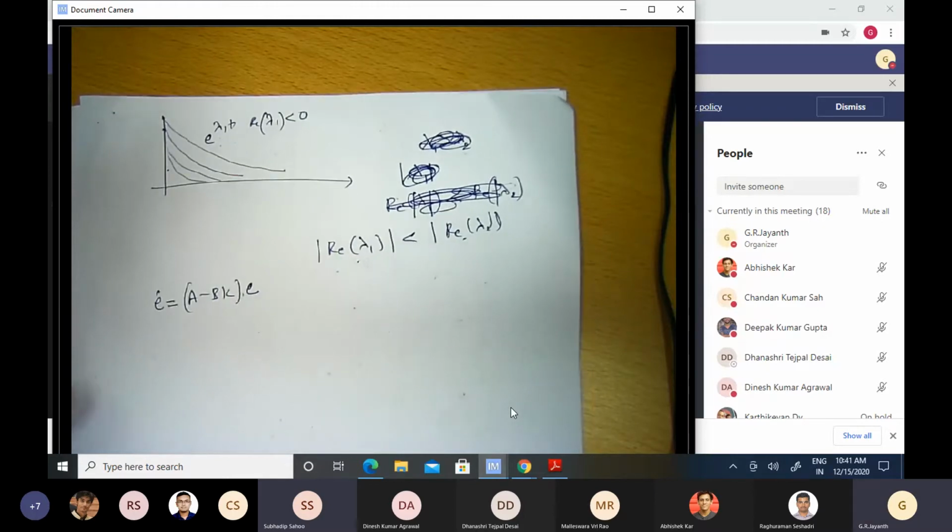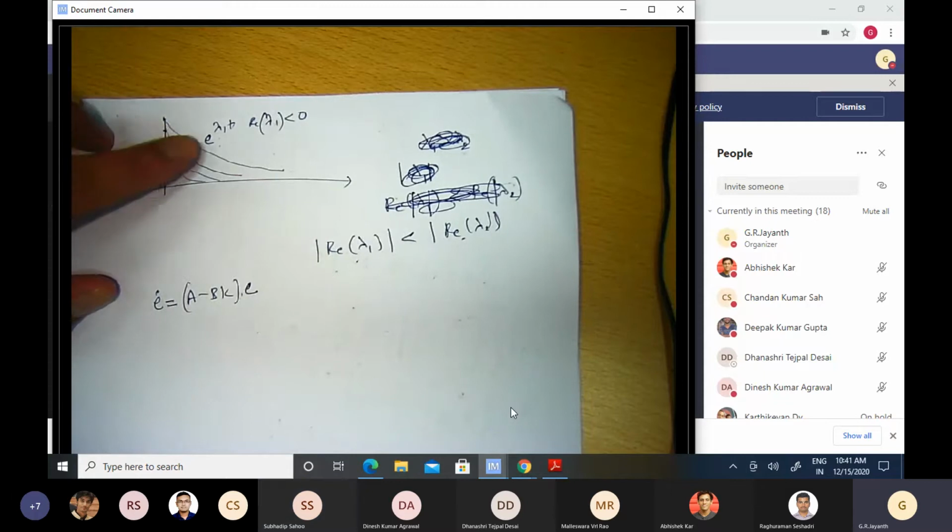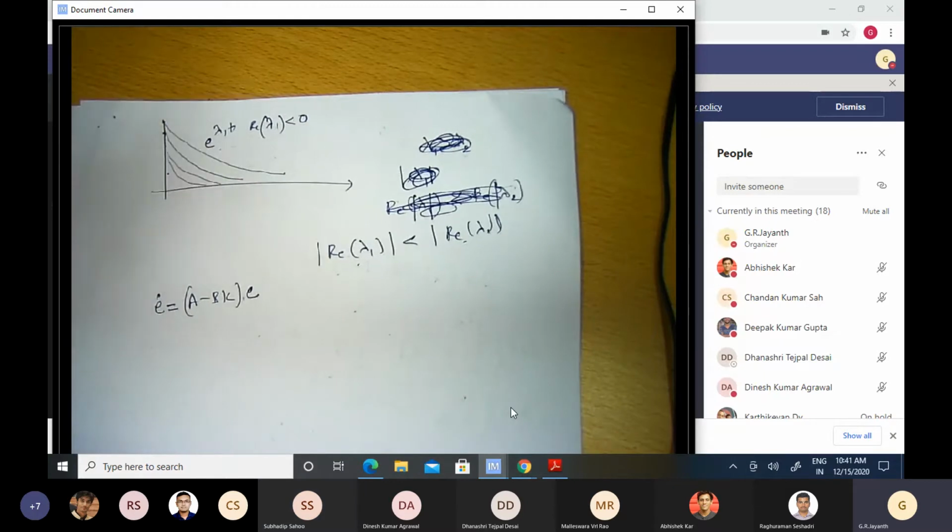Okay, so what I was saying was that the eigenvalues lambda 1 to lambda n contain two important pieces of information. First, they tell me whether my dynamic system will obey me or not. If the real part of one of these lambdas is not less than 0, then the error associated with that will increase as a function of time.